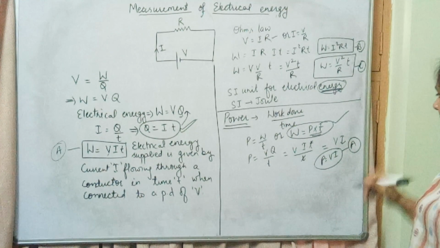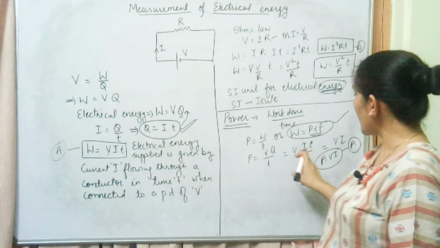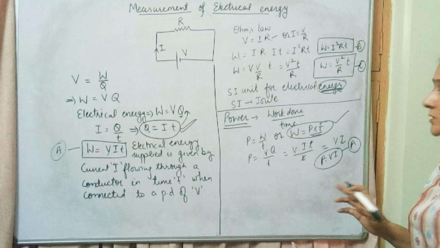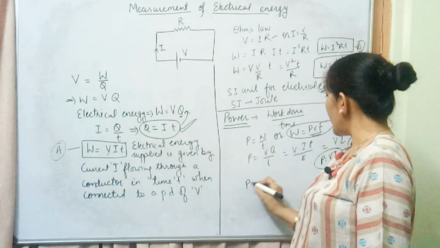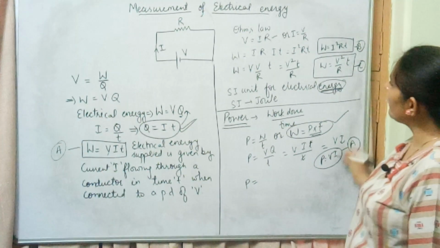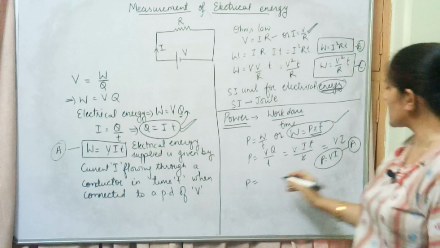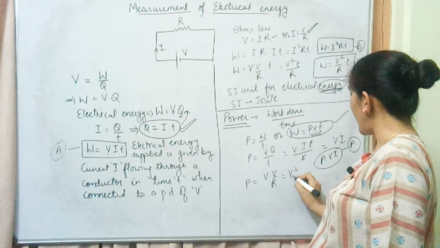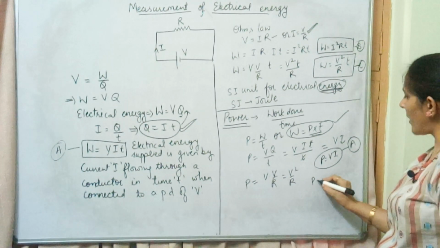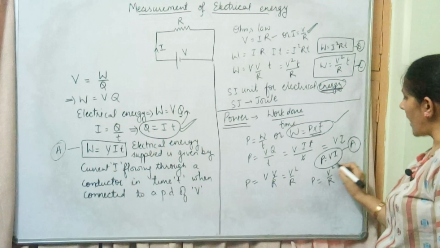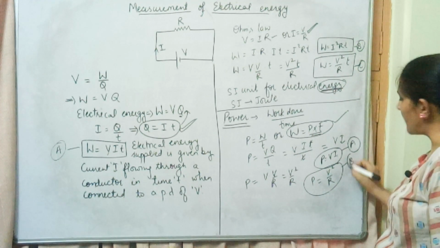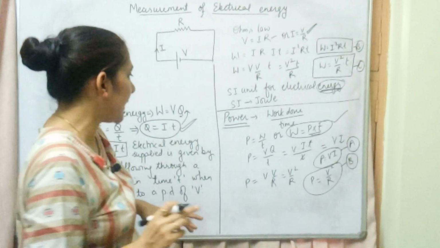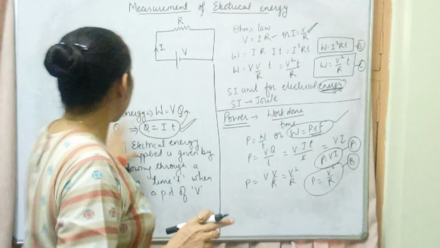Fine. Now the second expression, how can we get? Similar way, instead of this I, we can replace I from Ohm's law. P is equal to, instead of I, we can write with the help of Ohm's law, V into V upon R. So that will become V square by R. So this is the second expression for power, that is equal to V square upon R. This is B part. So these are the two expressions for the power which we can get from Ohm's law.